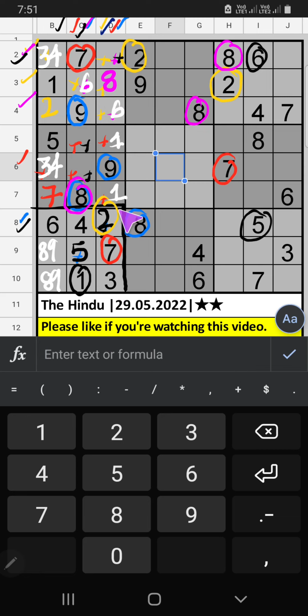Column D, we have 2. So 2 can't come in these cells. 2 will come in another cells. We will confirm later. Fourth row, column C, we have 4. So 4 can't come in these cells. 4 will come in another two cells. We will confirm later.